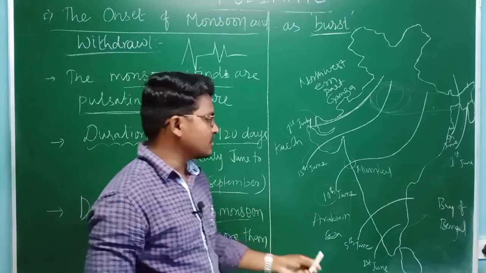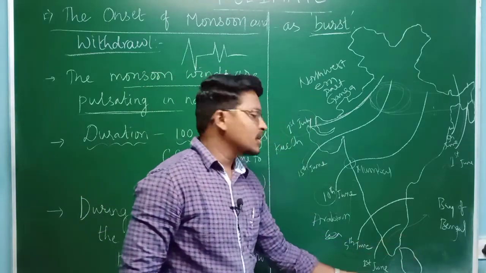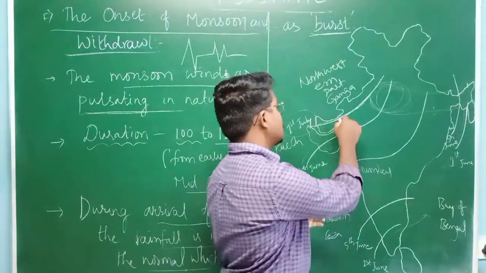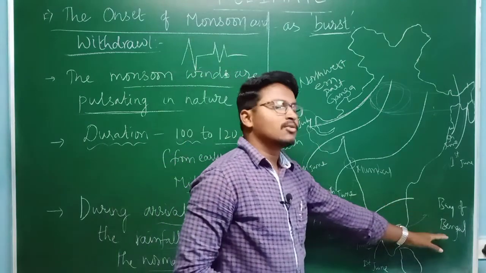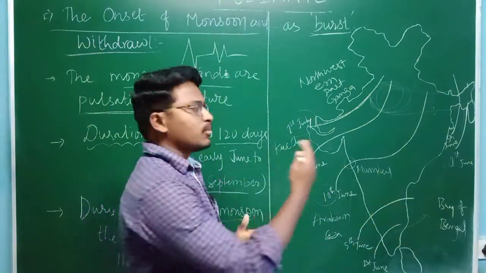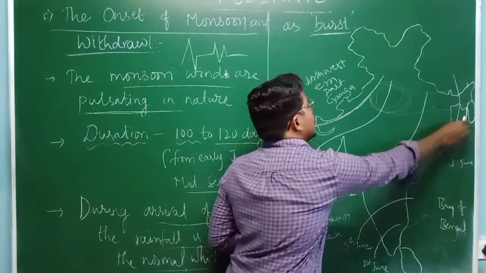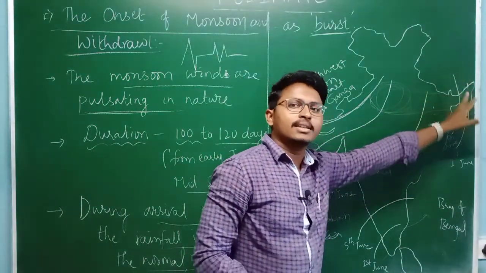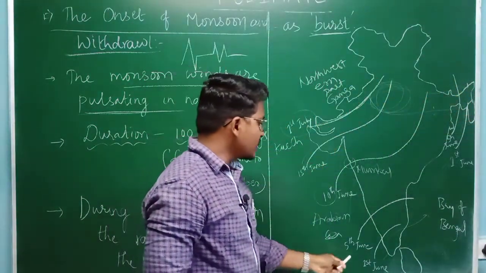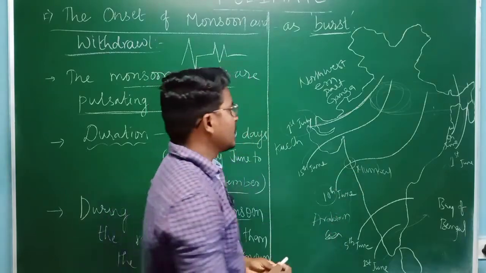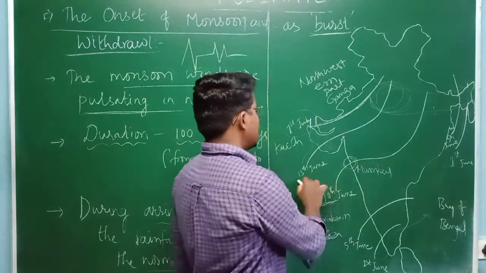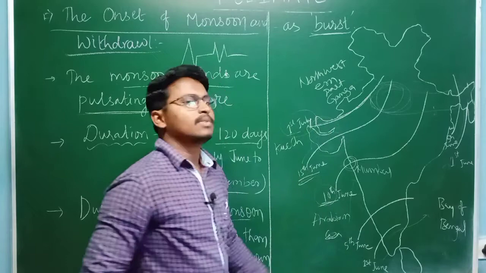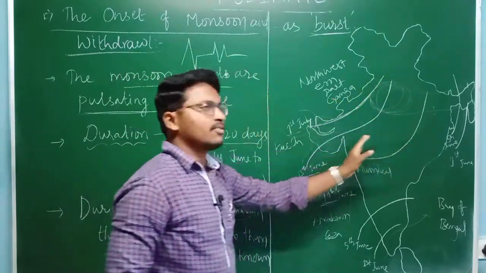That means they begin in the starting week of June in the southern tip of India, and slowly it starts dividing into two parts. One will be towards the Arabian Sea, and the other towards the Bay of Bengal. Whatever winds blow towards the Bay of Bengal carry moisture, and they can create more and more rainfall, especially in Assam and other northeastern states. Whatever goes into the Arabian Sea will enter Mumbai by the 10th of June, then the southern part of Gujarat by the 15th of June, and by 1st July it goes towards the northern as well as the northwestern part of India.